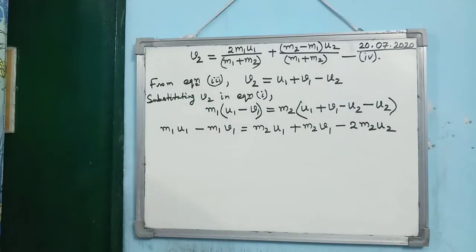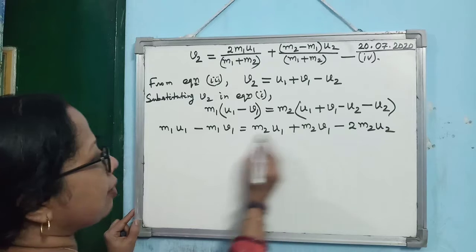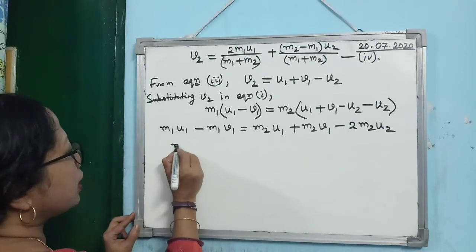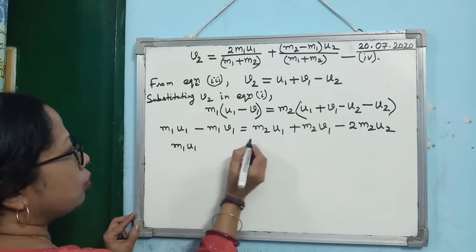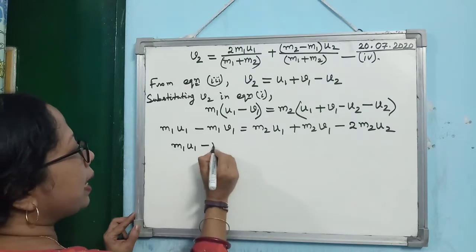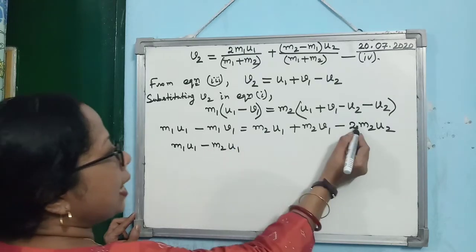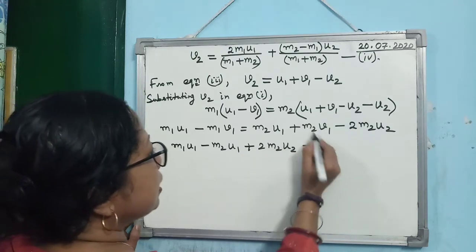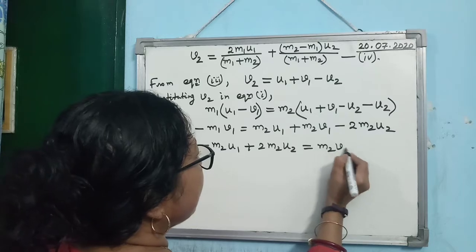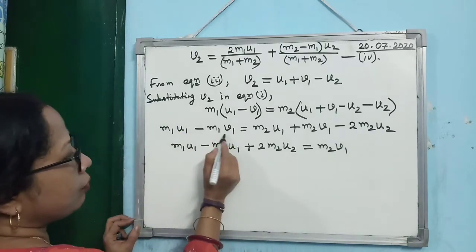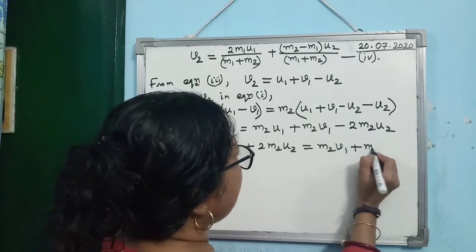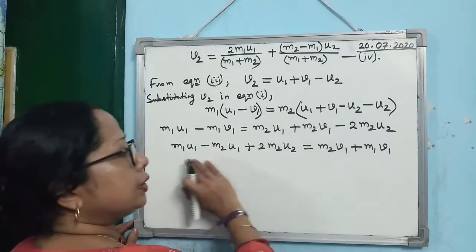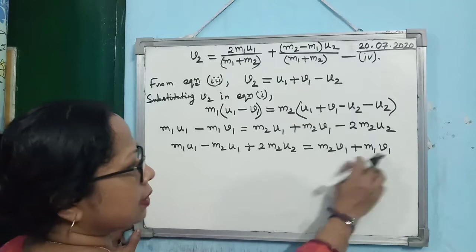Is that clear? Now again you take all the terms having V1 together and other terms on the other side. So you see what are you getting? M1 U1, then it is coming minus M2 U1 and it will become plus 2 M2 U2, then is equal to M2 V1, and here there is one term having V1, so you take it this side, M1 V1. Alright, now if you interchange the two terms, then it will remain the same. So I am doing that.